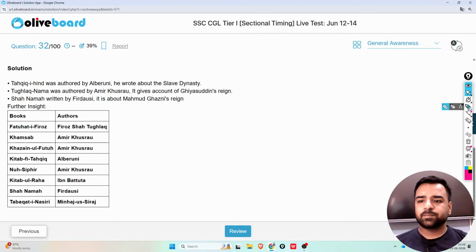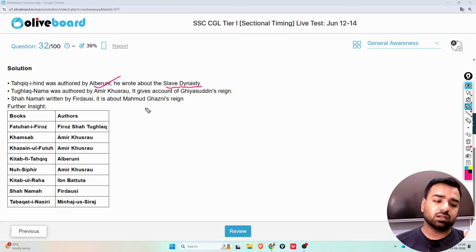That's mentioned here. So Tehqiq-e-Hind was authored by Al-Baruni. He wrote about the slave dynasty. After talking about the slave dynasty, or we can talk about the Mamluk dynasty, here we'll discuss Kutubuddin Aibak, right? We have discussed this in the past live test. Tughlaq-Nama was authored by Amir Khusro. It gives the account of Ghiyasuddin's reign. Shahnama was written by Firdausi, and it is about Muhammad Ghazni's reign.